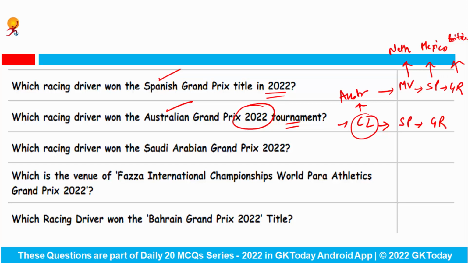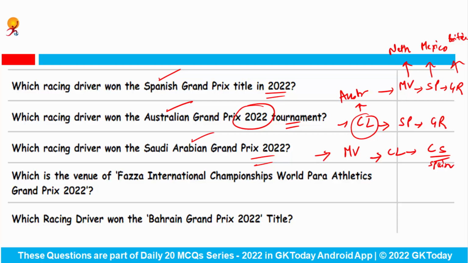Which racing driver won the Saudi Arabian Grand Prix 2022? So this Grand Prix was won by Max Verstappen. At 2nd place it was Charles Leclerc, and at 3rd it was Carlos Sainz, and he belonged to the country Spain.